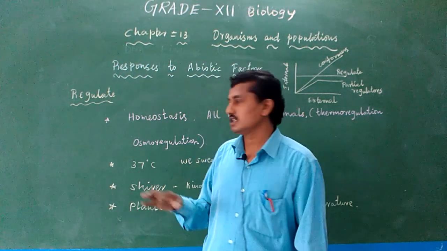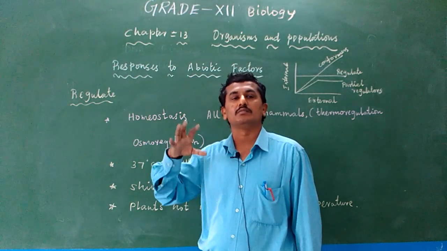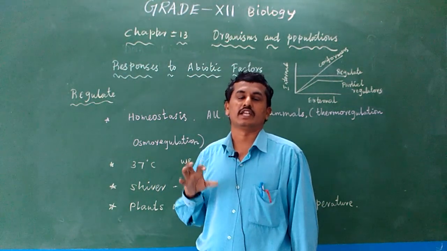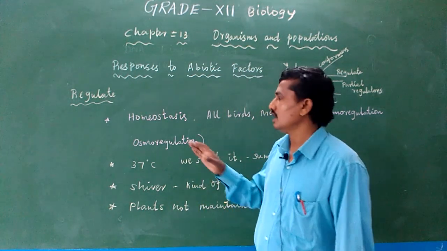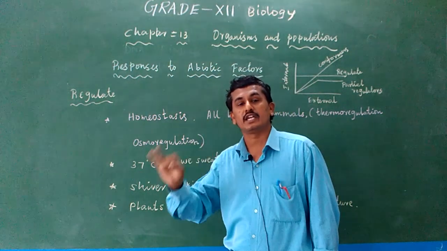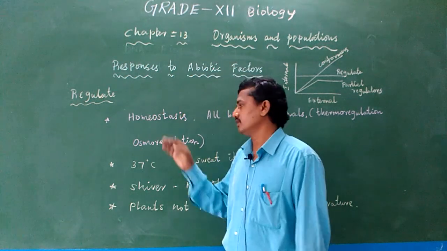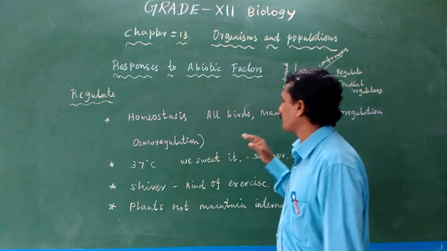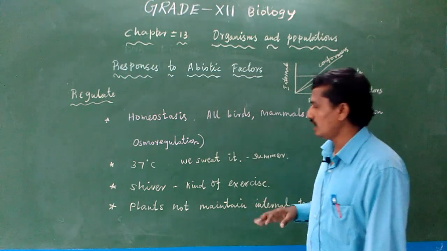This is collectively known as homeostasis. We maintain our internal body conditions like temperature and minerals, and the process is said to be homeostasis. Birds and mammals are able to maintain these two, thermoregulation and osmoregulation. This is known as homeostasis. All birds and mammals perform thermoregulation and osmoregulation.